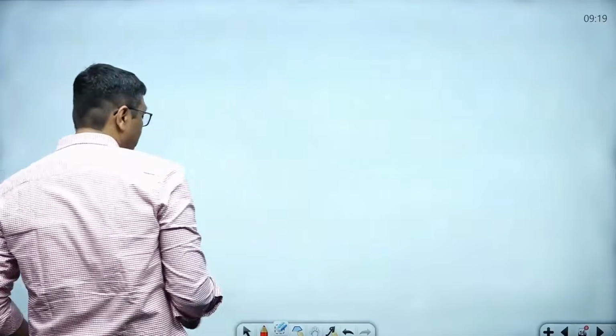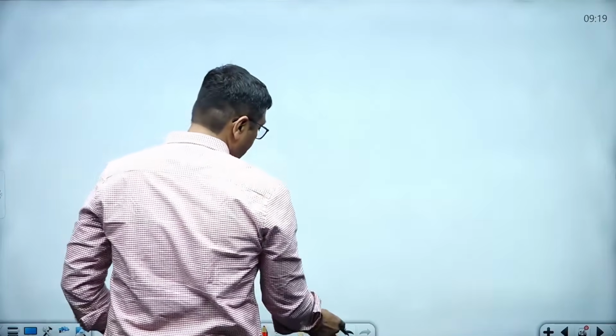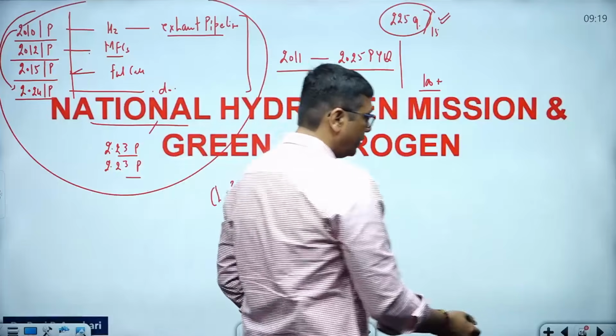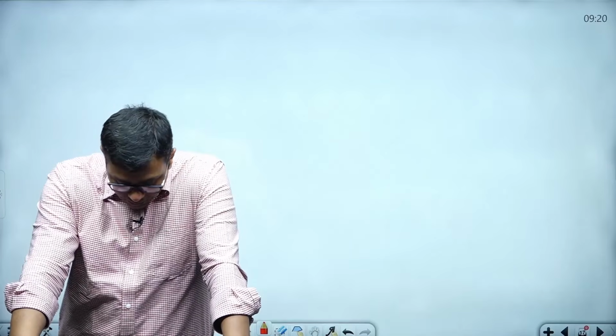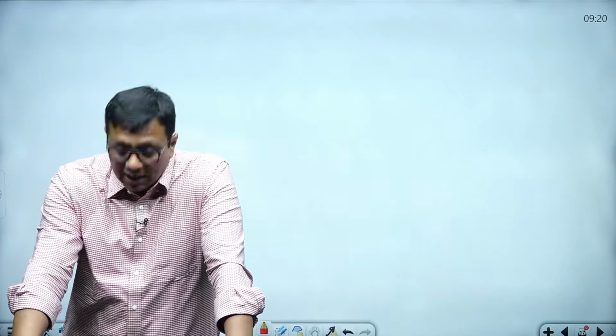A few years back I saw news that Nitin Gadkari sahab had even spoken about using a hydrogen vehicle. Hydrogen vehicle manufacturing doesn't even exist in India, so maybe he purchased it from another country. I don't know if it was a real video or a fake one, but I heard it. He said he's using a hydrogen vehicle, and that in the coming future India will use hydrogen vehicles.